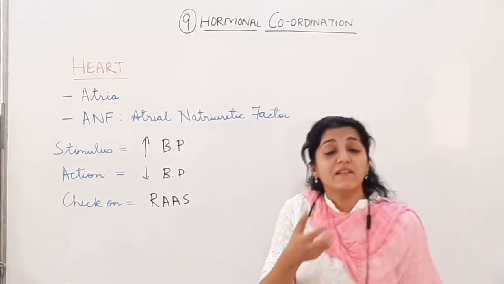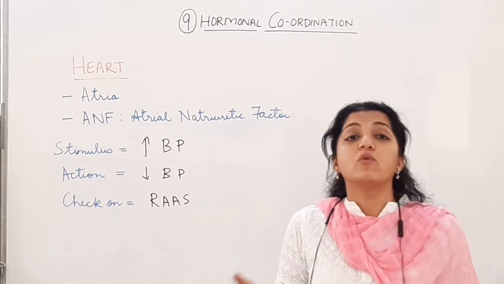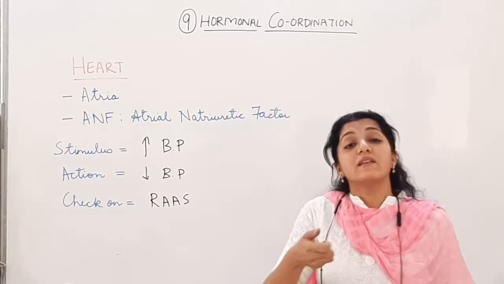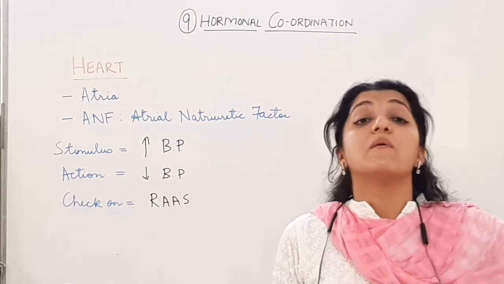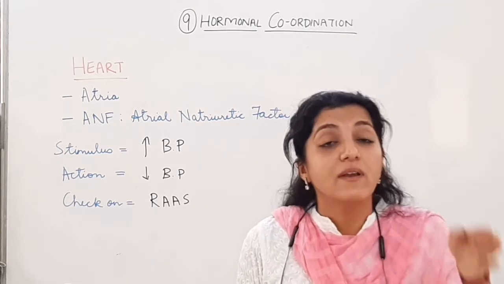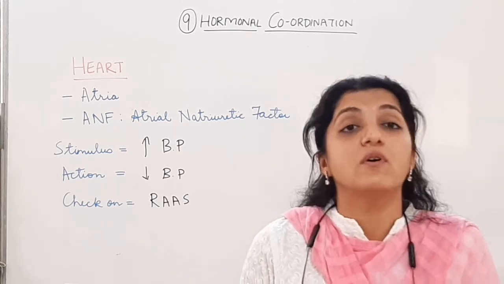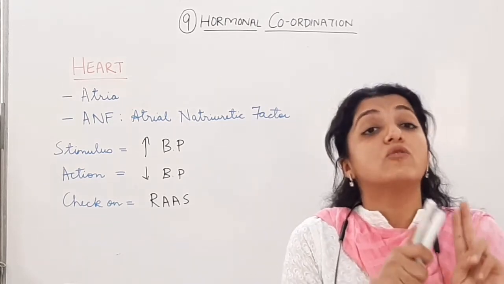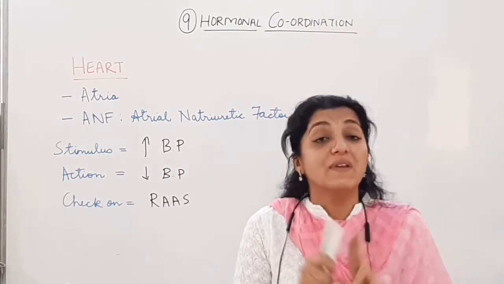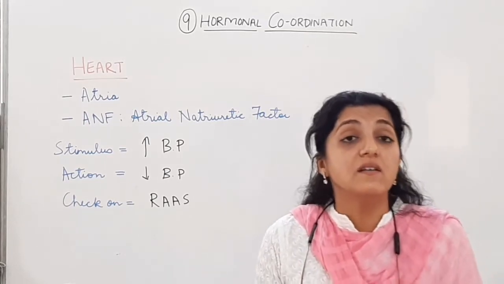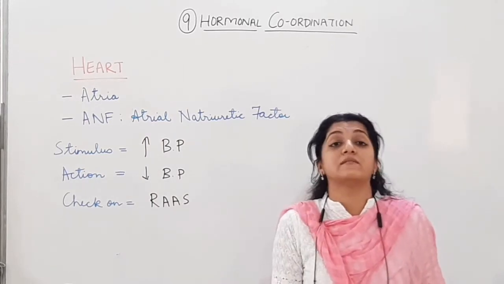Aldosterone क्या करता है? Increased reabsorption from the later parts of the tubule, increased reabsorption of sodium and water. Why? Because blood pressure low हो गया है. Blood coming to the kidney has decreased. GFR has decreased. जब ये blood pressure कम होगा, blood volume to the kidney कम होगा, GFR decrease होगा, तो juxtaglomerular apparatus, they are going to sense it, they are going to release renin. This renin in turn is going to cause the release of aldosterone through the angiotensin. We have seen all this.